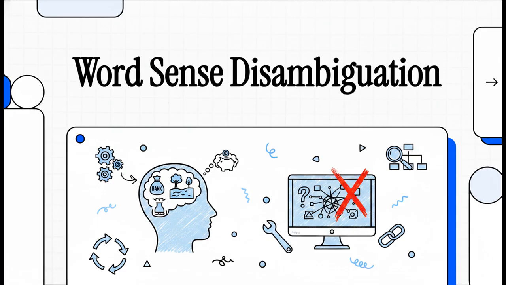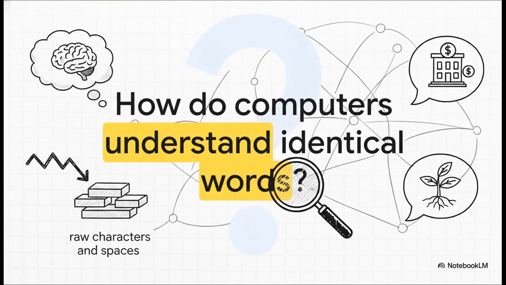So let's explore exactly how we do that, looking at the foundational mechanics and the evolution of what's called word sense disambiguation. Put yourself in the shoes of a machine for a second. When you and I read, we use a lifetime of context to figure out meaning almost instantly. But a computer just sees raw characters and spaces. It's processing arrays of data without any innate semantic awareness whatsoever.